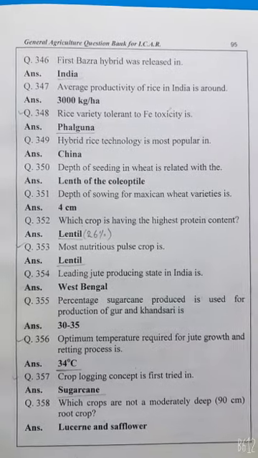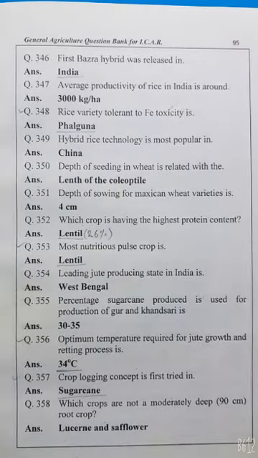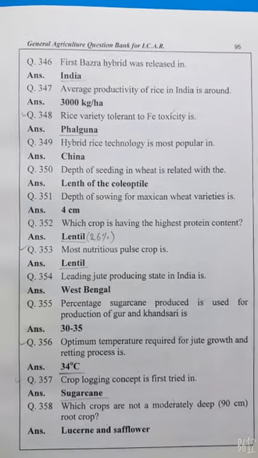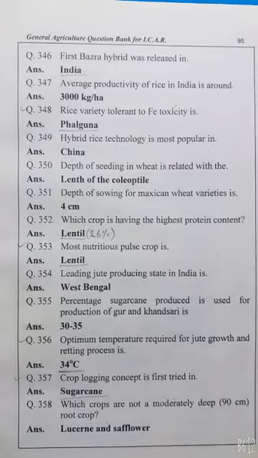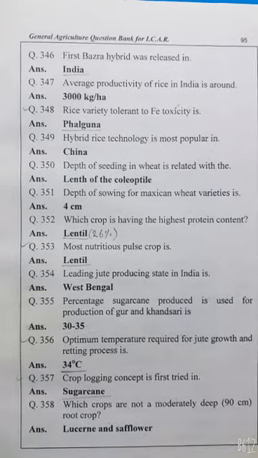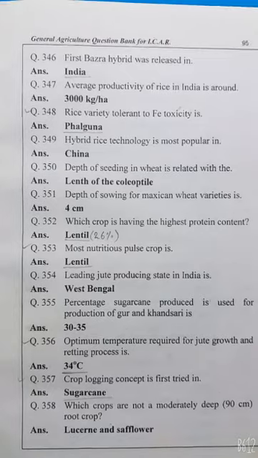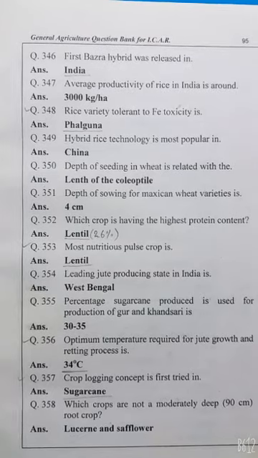Average productivity of rice in India is around 3000 kg per hectare. Rice variety tolerant to ferric toxicity is Paguna. Hybrid rice technology is popular in China.